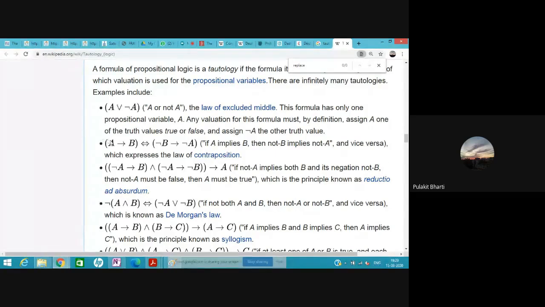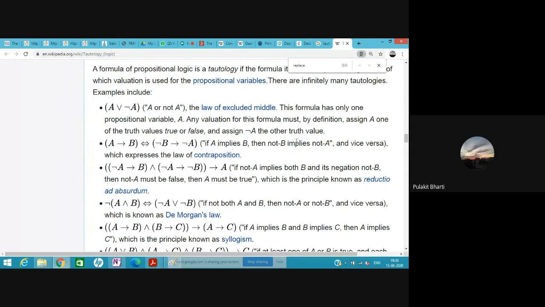Let's see this. A implies B if and only if not B implies not A. This is modus tollens. Okay, if A implies B, then not B implies not A. It is nothing but modus tollens. Both of them are actually conveying the same thing. So we can replace this kind of logic with this kind of logic. Okay, so this is a tautology.